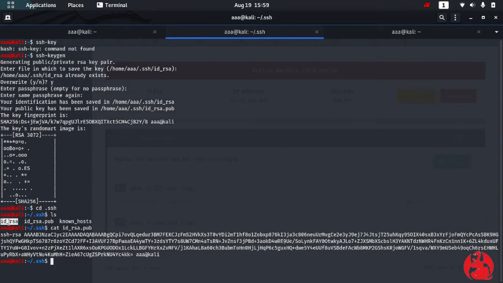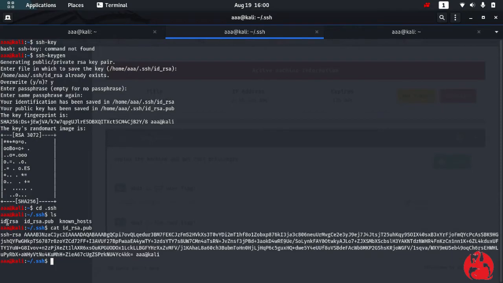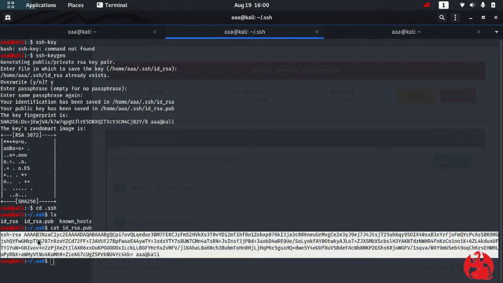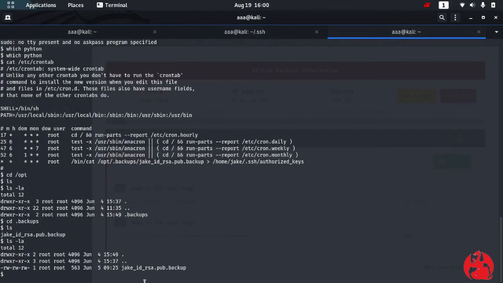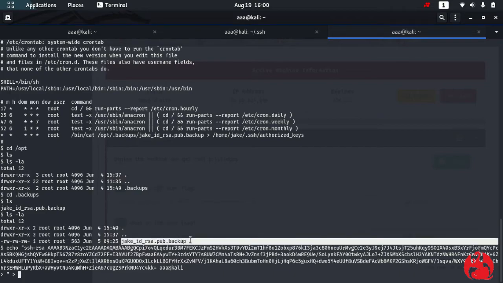So the only person with the private key can connect to his host. If this is the public key, whoever I give this private key can connect to me. So if I change this public key of mine and put it in his one, I'll do echo, all of this, and I'll close this, and I want this to go in this place.